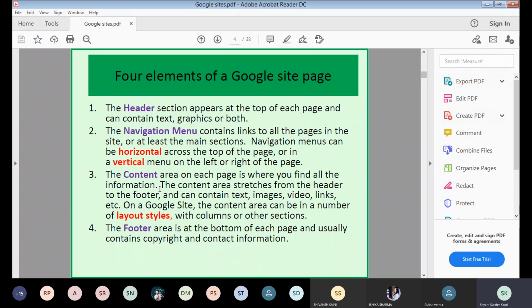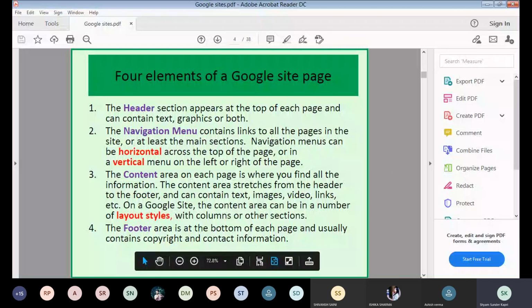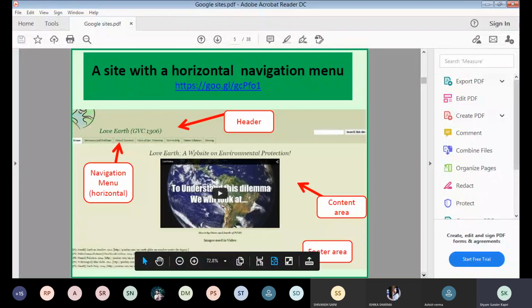Suppose you have some certifications, that can be in the footer, because it will be visible always on all the pages. Footer means visible all the time, on all the pages, right? So this is a specialty of the footer and header, and the section in between can change.